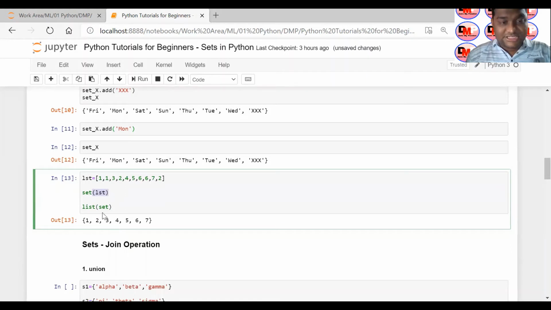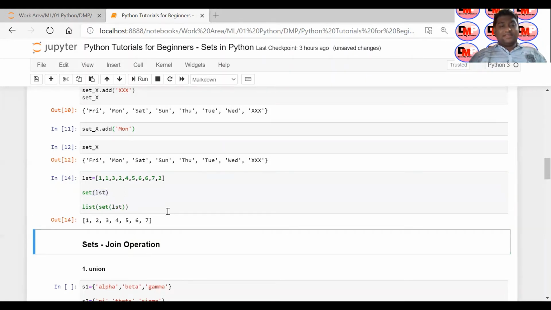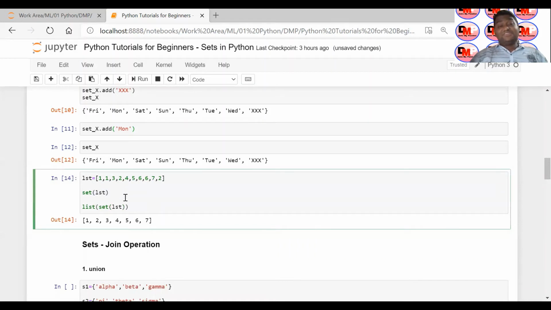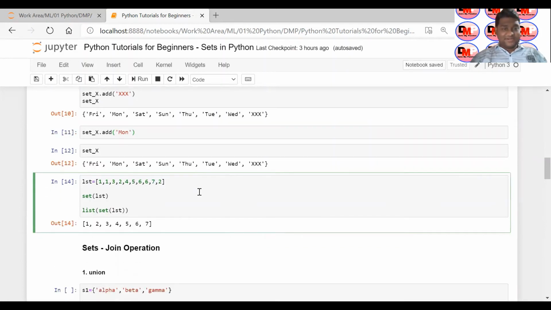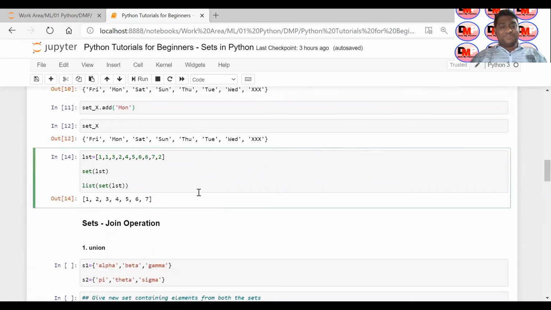So if I just do it this way, you are done, right? That's how we can use set to eliminate duplicates. This is one way, I would say, to identify unique elements in a particular collection. This is the way I have shown you here.